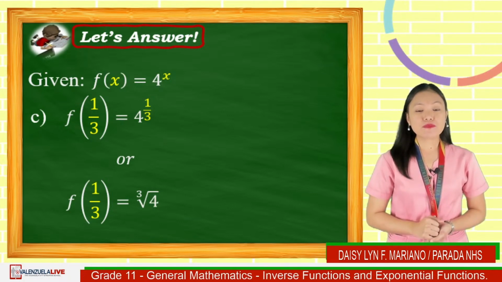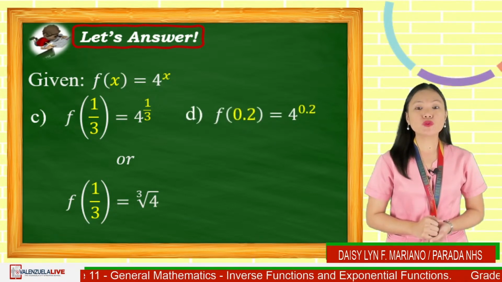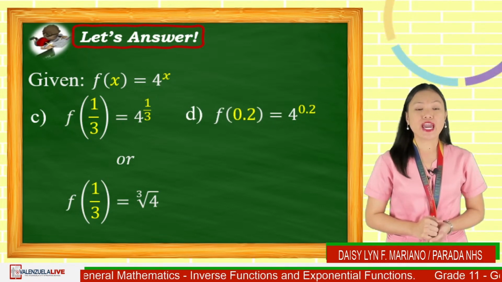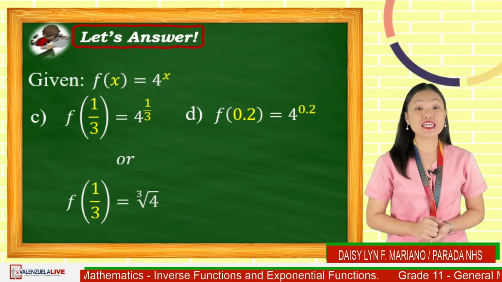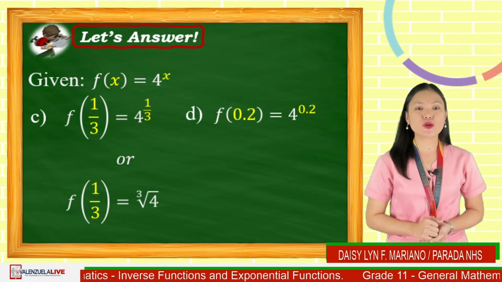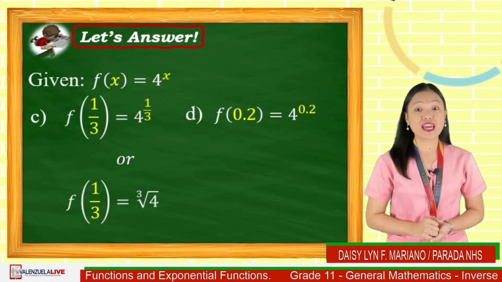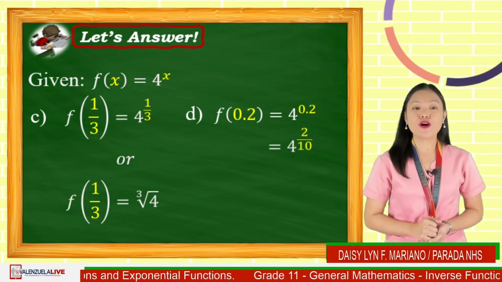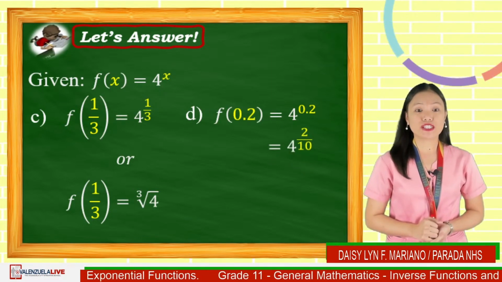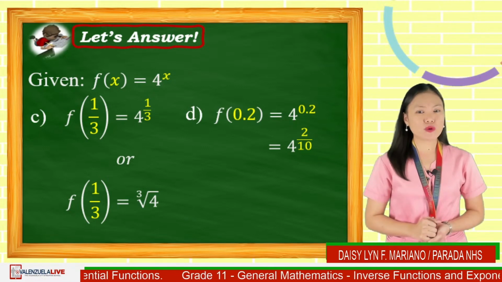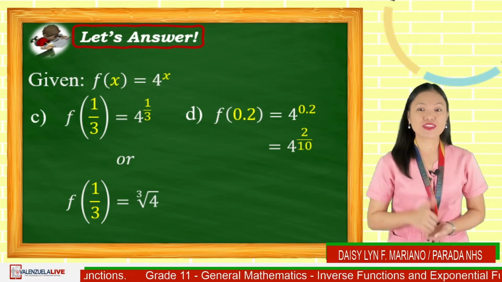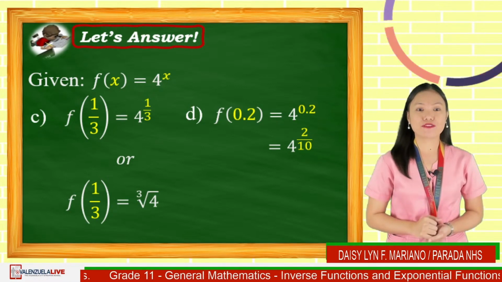For letter D, substitute 0.2 for x, and we have f of 0.2 is equal to 4 raised to 0.2. The decimal 0.2 is 2 over 10 in fraction. So we have 4 raised to 2 over 10. What is the lowest term of 2 over 10? Very good, 1 over 5.